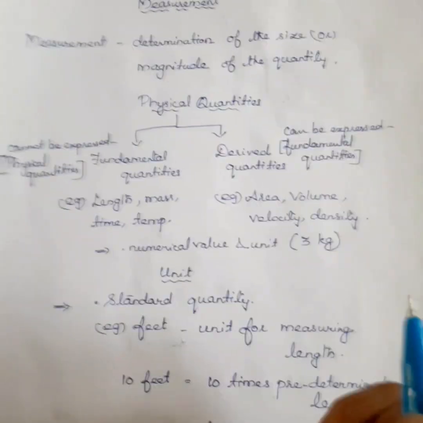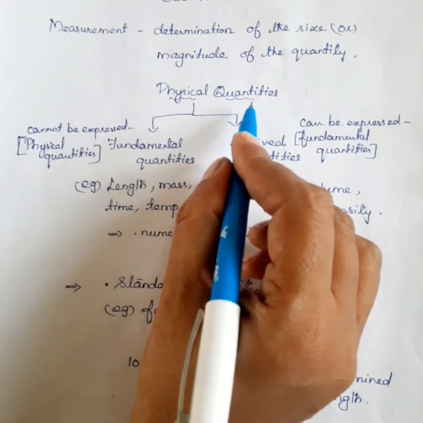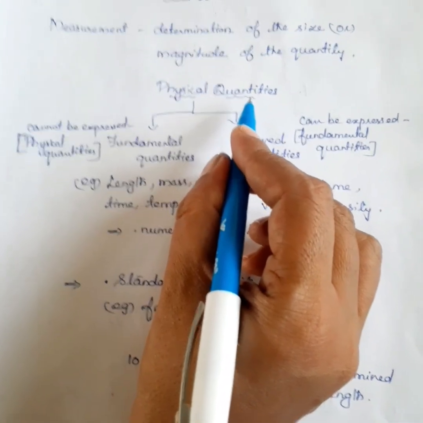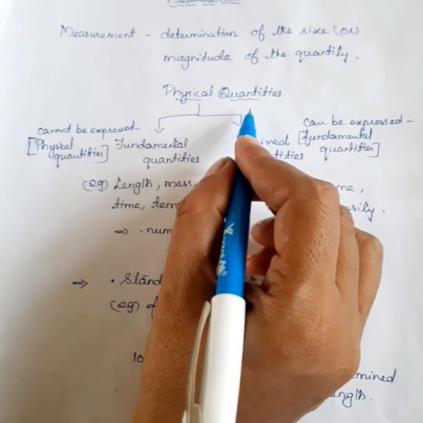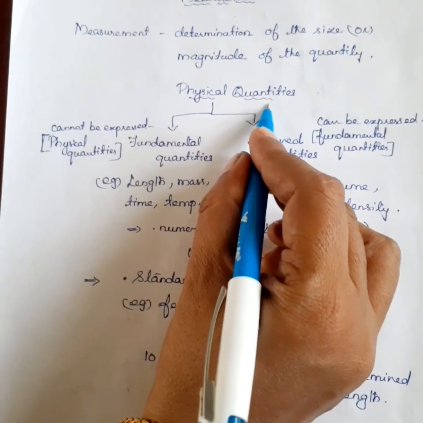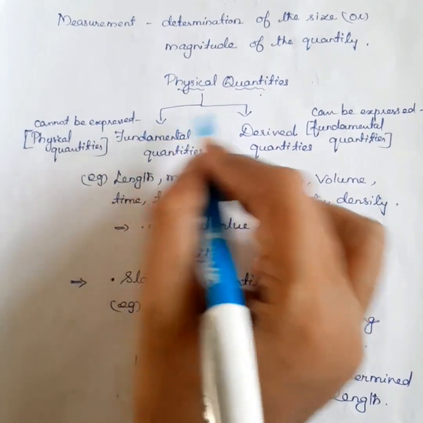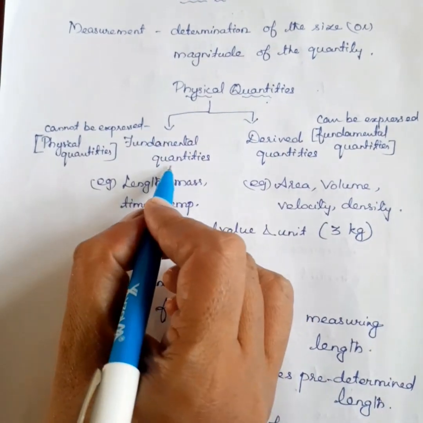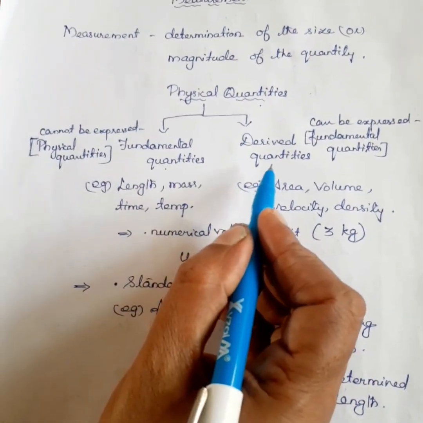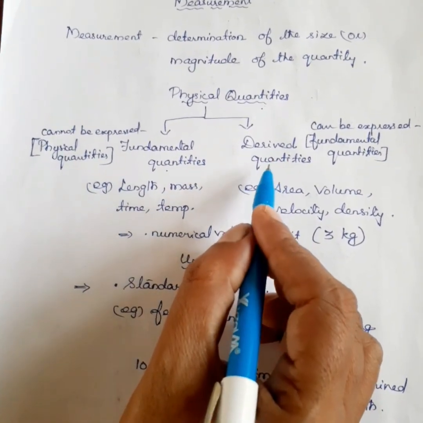Now, we are going to discuss the physical quantities. Quantities that can be measured are called physical quantities. The physical quantities can be classified into two types. They are fundamental quantities and derived quantities.